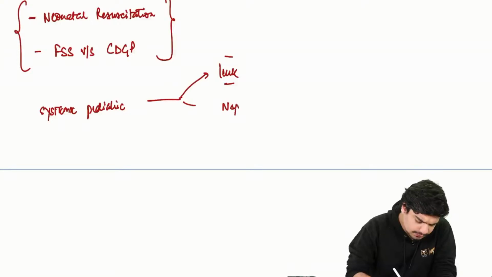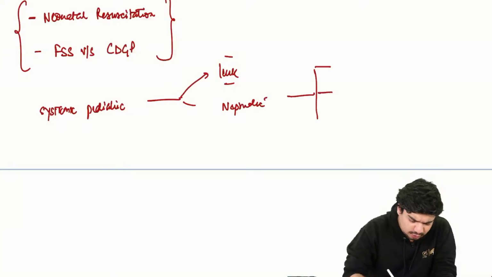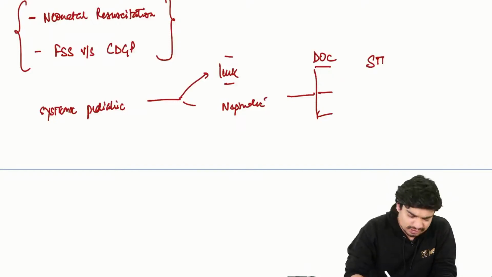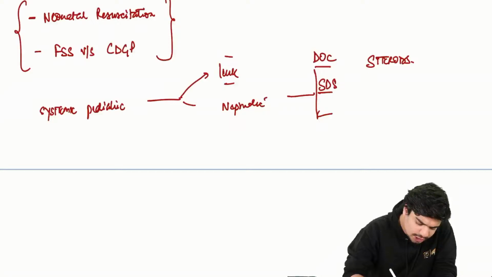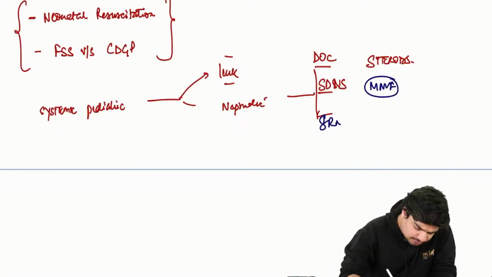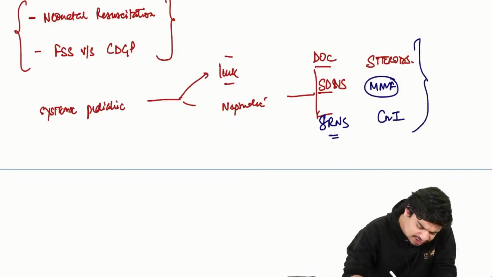Nephrotic syndrome. As far as nephrotic syndrome is concerned, most of the questions are on one thing only. What is the drug of choice for nephrotic syndrome? Remember, it is steroids. What is the drug of choice for SDNS, steroid dependent nephrotic syndrome? It is your MMF. Remember that. What is the drug of choice for steroid resistant nephrotic syndrome? It is your calcineurin inhibitors. So these are the three things that they have asked.